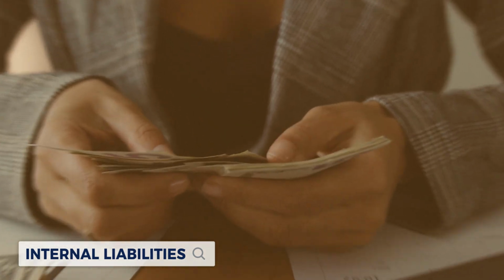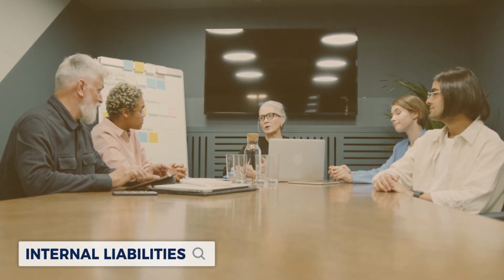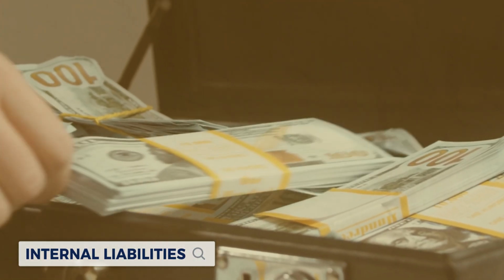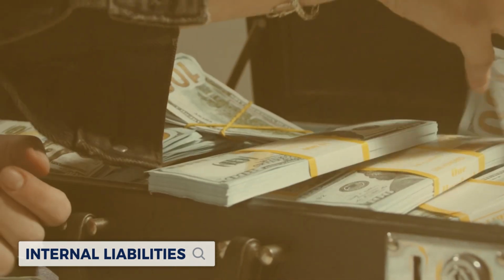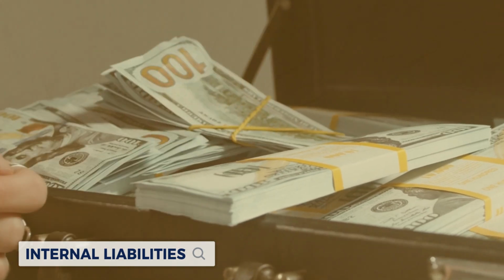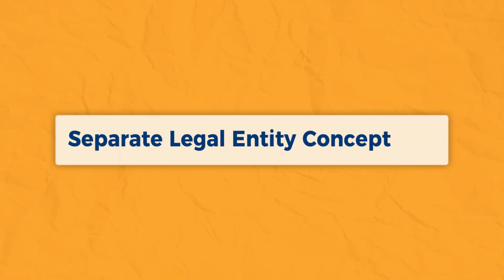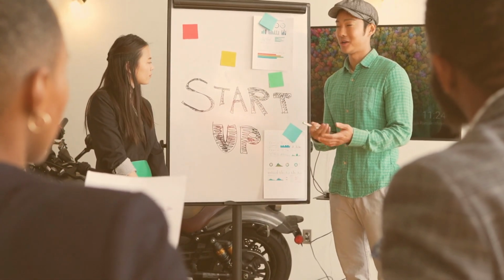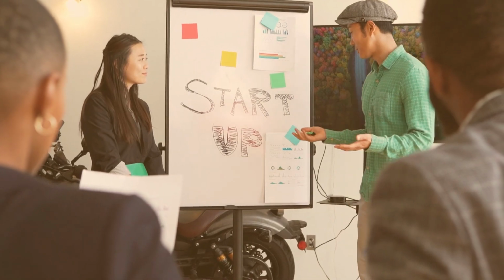Now, in a partnership business, there are many partners who have started the business. All the capital invested by the partners is a liability for the business, because as per the separate legal entity concept, the firm, that is the business entity, is totally different from its owners.